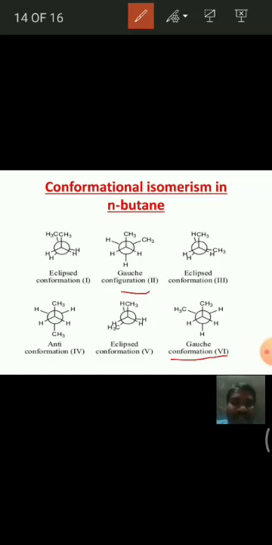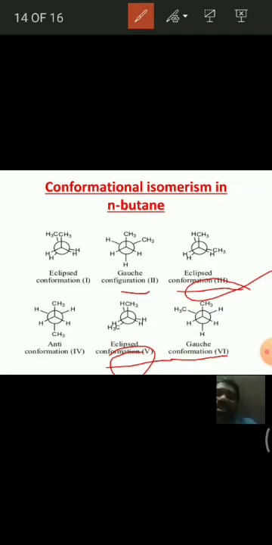If you observe the second conformation and the sixth conformation, they are called gauche conformations and they are similar. Coming to the third and fifth conformations, they are similar, they are partially eclipsed conformations. That means a methyl with hydrogen, and one more methyl with hydrogen, and two hydrogens are eclipsed. Those are called partially eclipsed conformations.